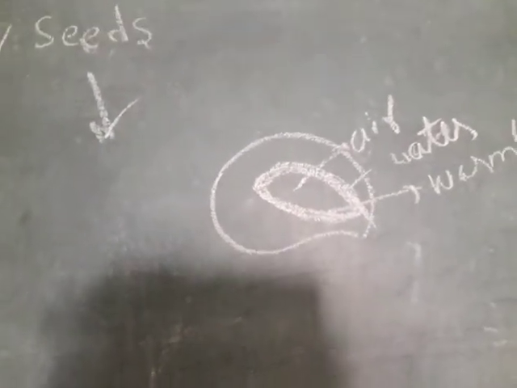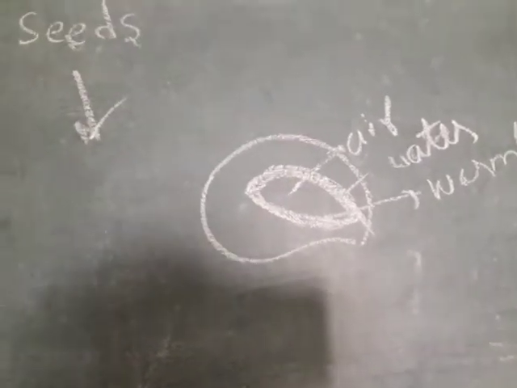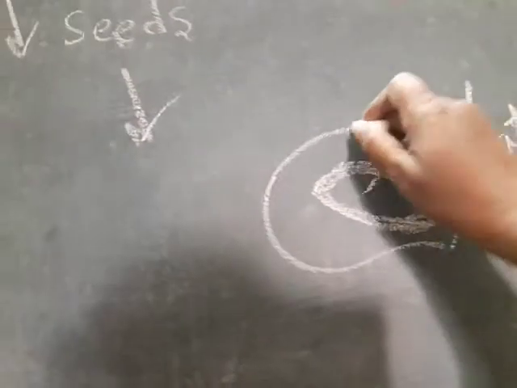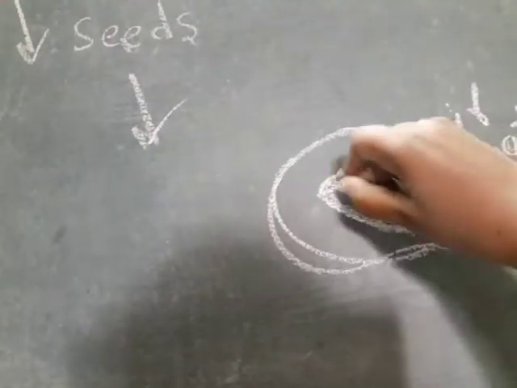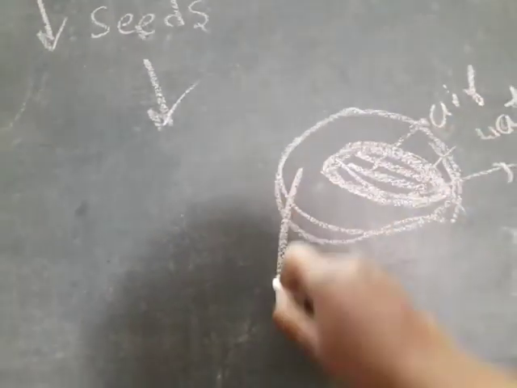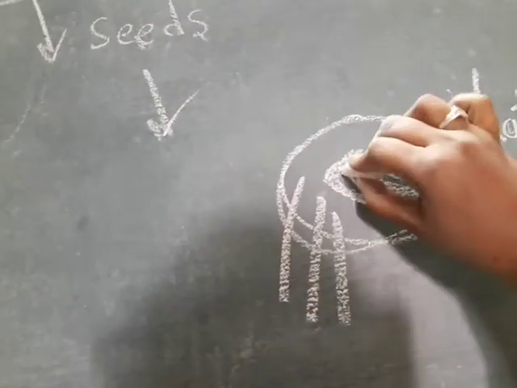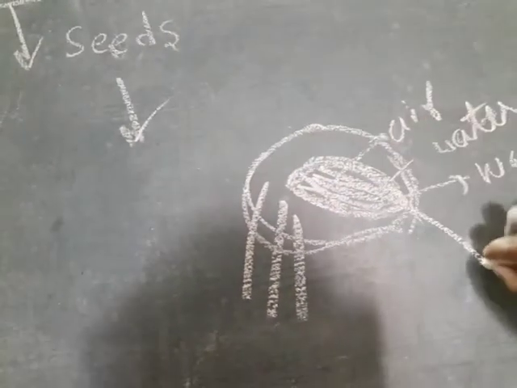Yes, the baby plant starts growing. It grows till it is a fully grown plant. After the plant grows, this fruit totally grows, and the seed part we can eat after it comes out of the fruit.